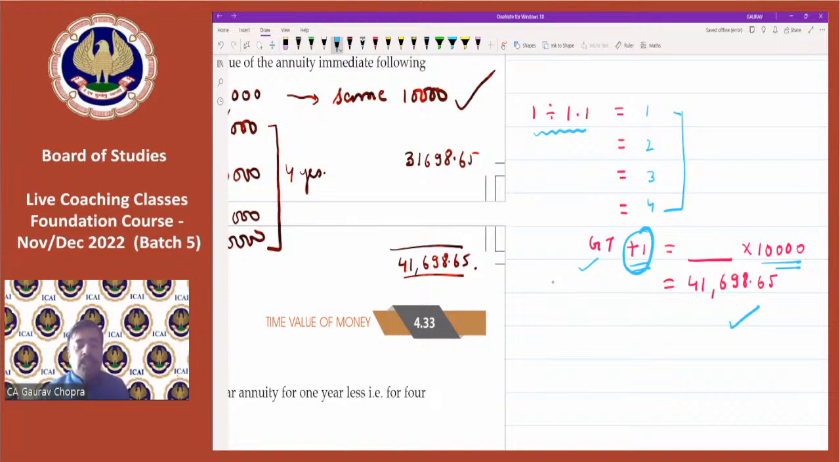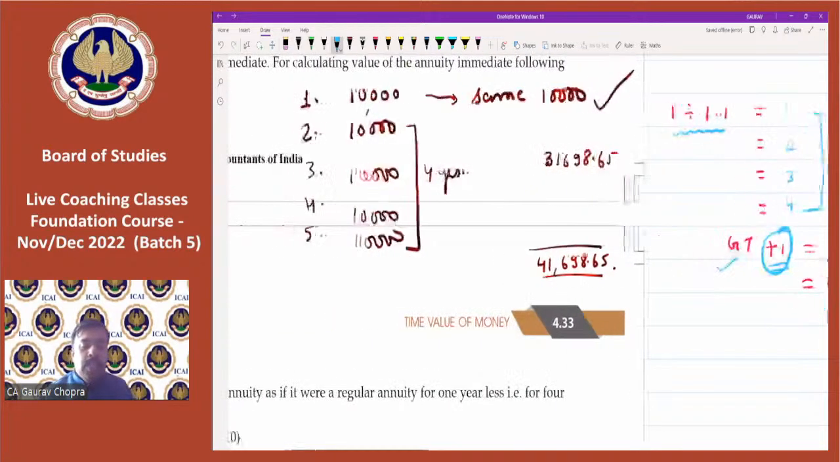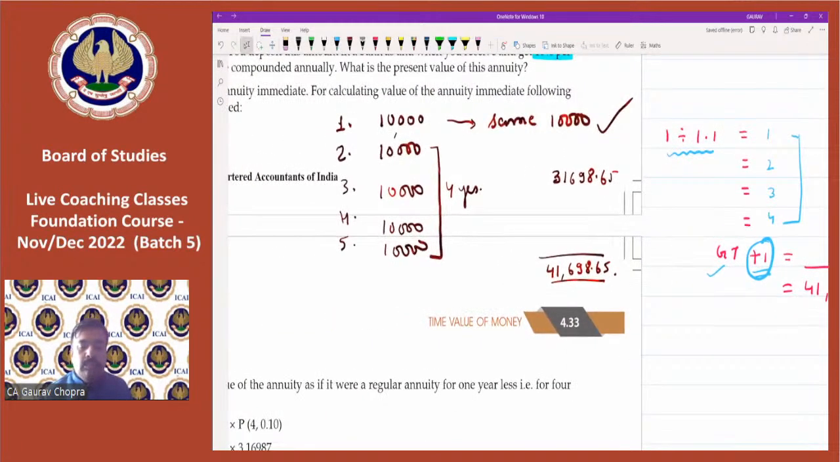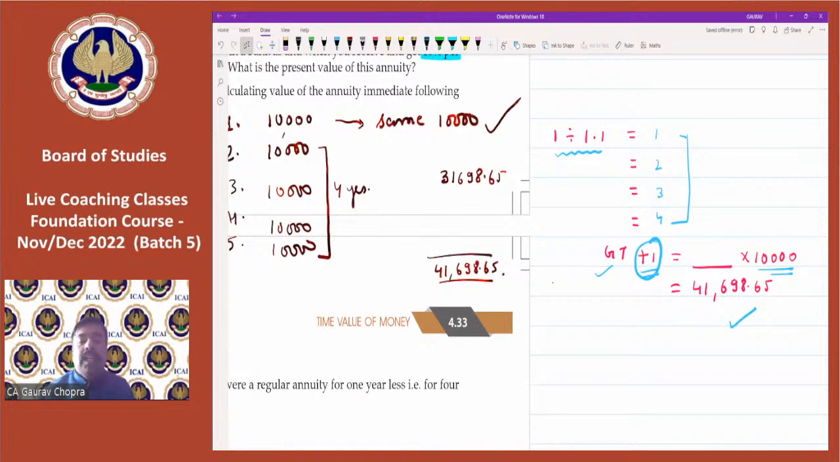Okay. So I have shared the trick with you in both ways. You can do either one. So 1 divided by 1.1, press equal to 4 times, then GT plus 1, and at last multiply by 10,000. You will get the result.